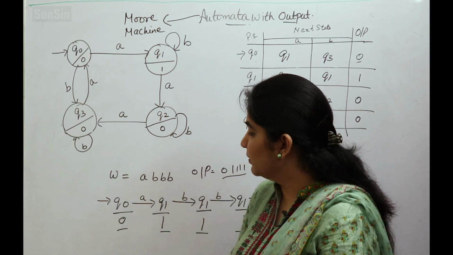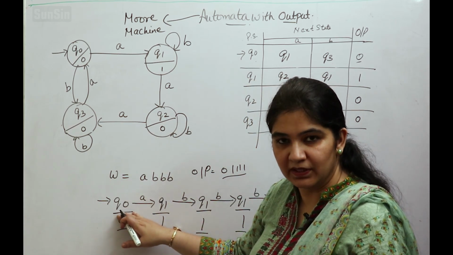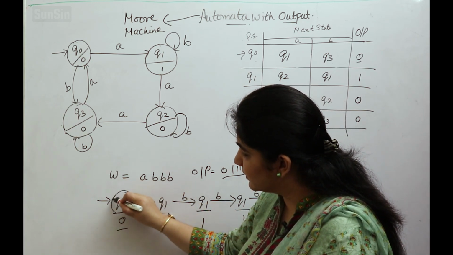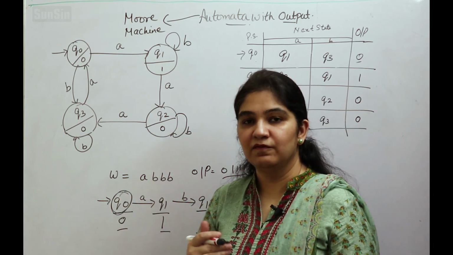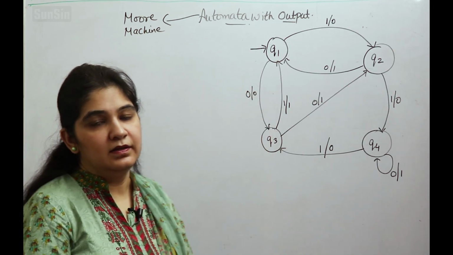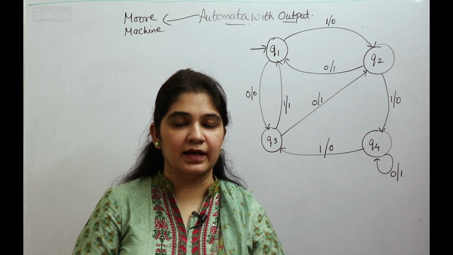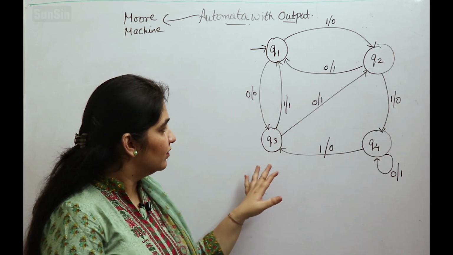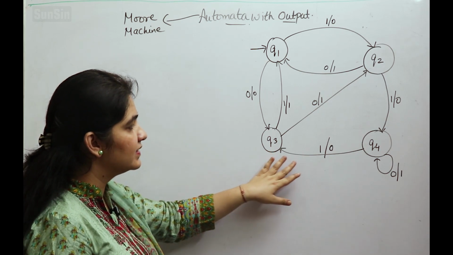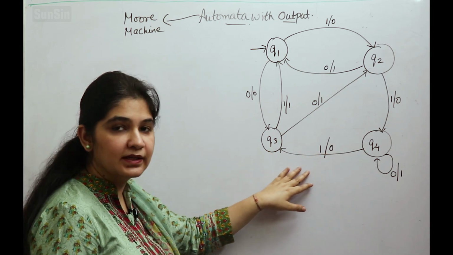Why is it so? Because we are always starting from the initial state and parsing the string, and the output for the initial state will always be printed by default, because definitely we have to go to that state. Now in the case of the transition diagram of a Mealy machine, it is just like an FA. The only difference you can see is on the transitions on the arrows.